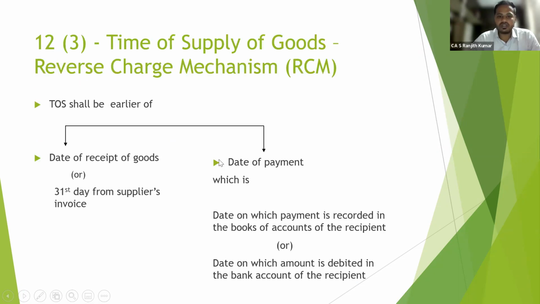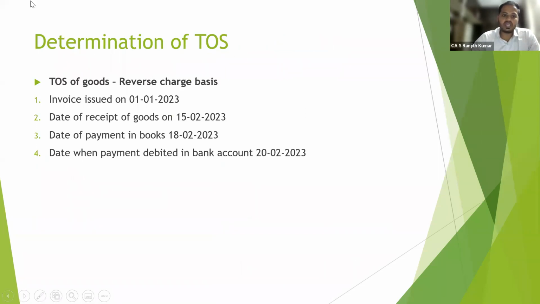Oh, sorry, I have to explain this now. In case of reverse charge mechanism, where the recipient is paying the amount to the supplier, the date on which payment is recorded in the books of accounts of the recipient, or the date on which the amount is debited. In case of supplier, it is credited; in case of recipient, it is debited. Date on which the amount is debited in the bank account is 22/2. So whichever is earlier in this scenario is 18/2.